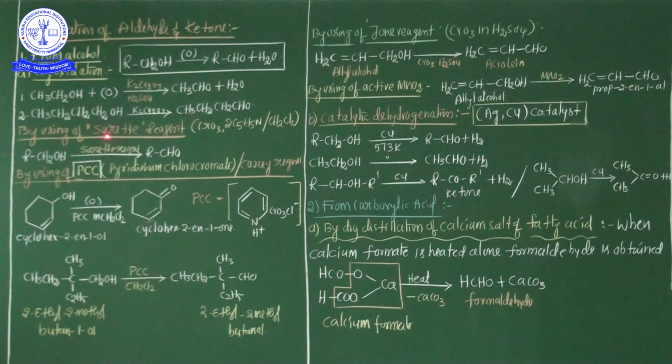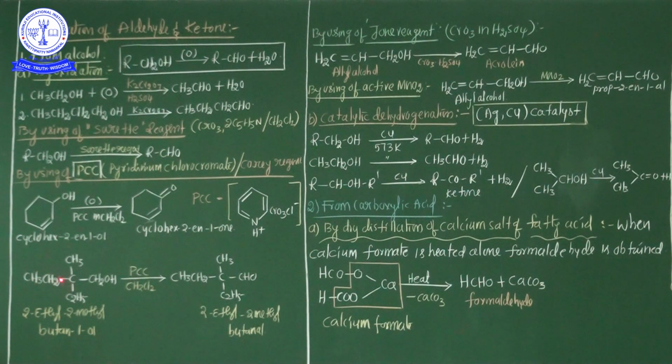So my dear students, in the preparation of aldehyde and ketone from alcohol, some important reagents are very important. The first reagent is the Sarett reagent. The second reagent is the PCC reagent and PDC reagent. These are very helpful to prepare aldehyde and ketone from either 1 degree alcohol or 2 degree alcohol. In case of 1 degree alcohol, the oxidation always forms aldehyde, but with 2 degree alcohol, mostly ketone groups are formed.